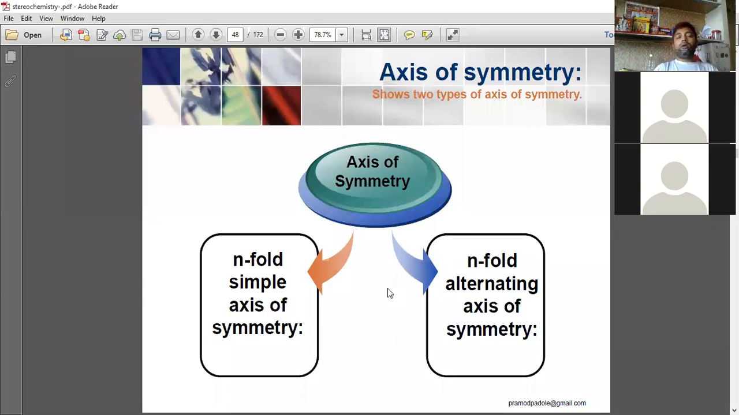Now, the other one, axis of symmetry. There are two types: n-fold simple axis of symmetry and n-fold alternating axis of symmetry. The first one is the n-fold simple axis, and the other one is the n-fold alternating axis of symmetry.